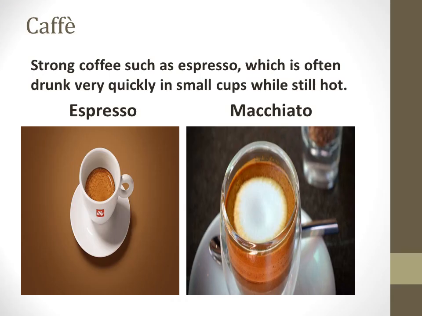So next course is called the cafe. Here in the cafe, strong coffee like espresso or macchiato or americano is supposed to be served, where generally we use very little or no milk at all. For a simple example, espresso is just a shot of coffee. It is just a cup having the coffee concentrate, no milk, nothing.